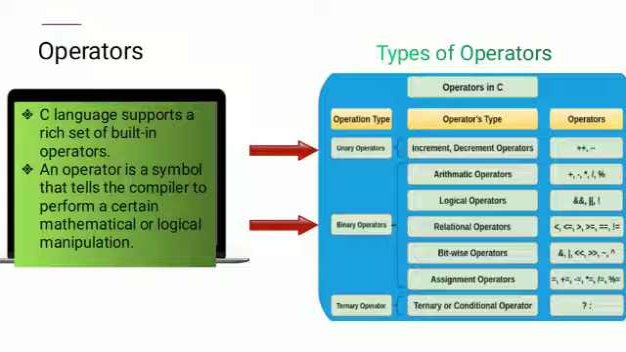Next, relational operators like less than, greater than, less than or equal to, etc. Bitwise operators like bitwise and, left shift, right shift, etc. Assignment operators like simple assignment, assign sum, assign difference, etc. And ternary operators operate on 3 operands. That's why it is named the ternary or conditional operator. So that's all about C tokens.